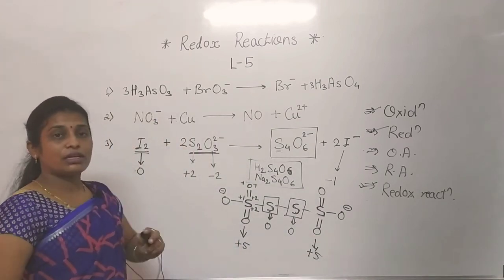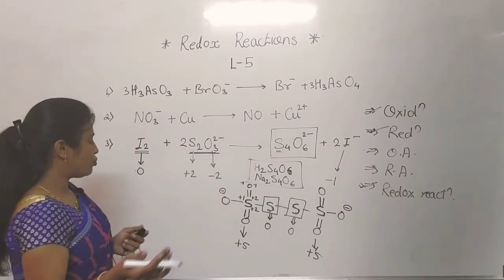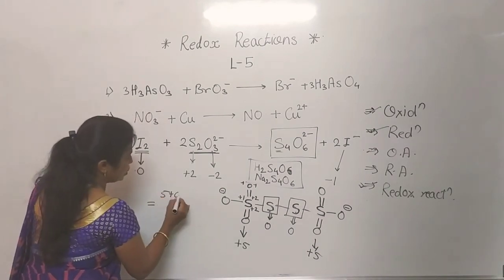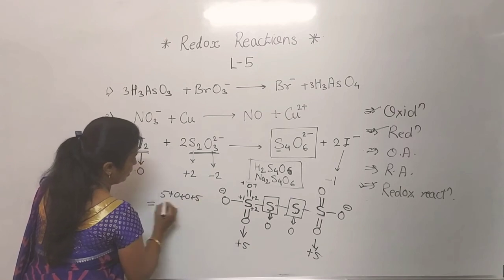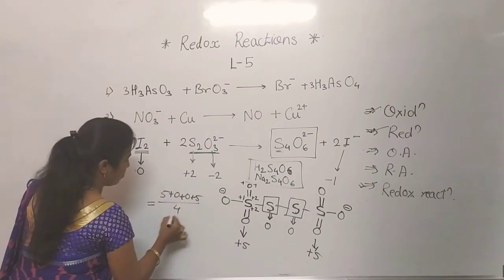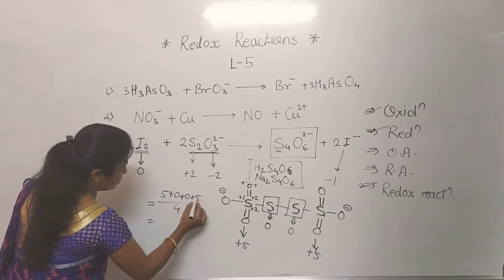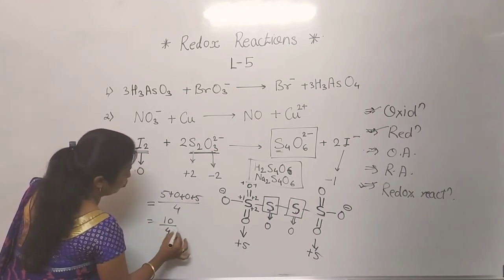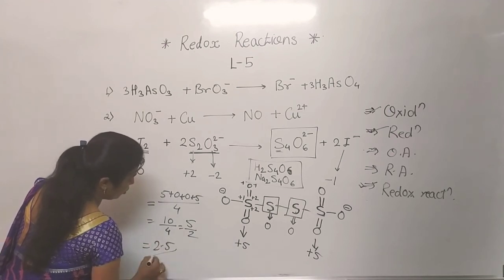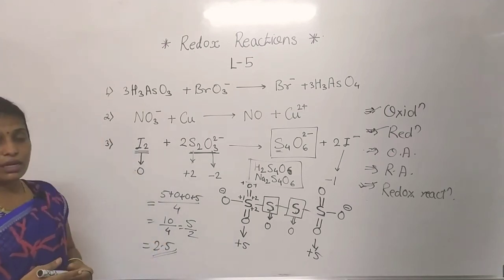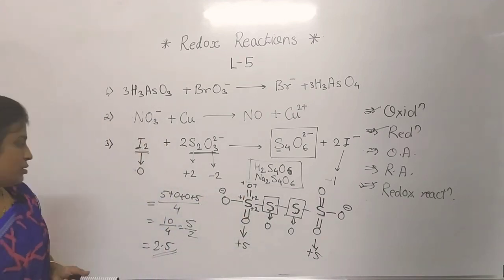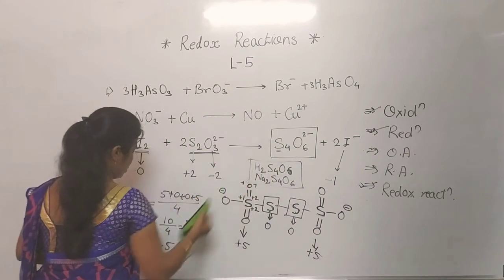If we consider its average oxidation number, what do we have to do here? Total 5 plus 0 plus 0 plus 5, divided by how many sulfur atoms are there? 4 are there, so divide by 4. So 5 plus 5 is 10. 10 divided by 4 comes to 5 by 2, that is nothing but 2.5. Clear to everyone? Now see how these two examples are similar to this ion. So here we have to take 2.5 for the sulfur.